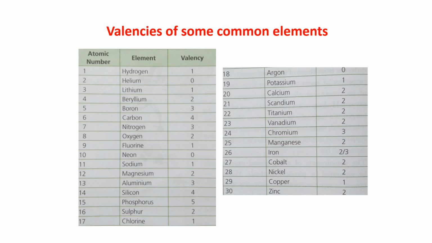You have to write the valencies every day. What you will do? You just write the name of the element in one place, write it on a white paper and get it Xeroxed. And every day make 30 Xerox pages of this one.